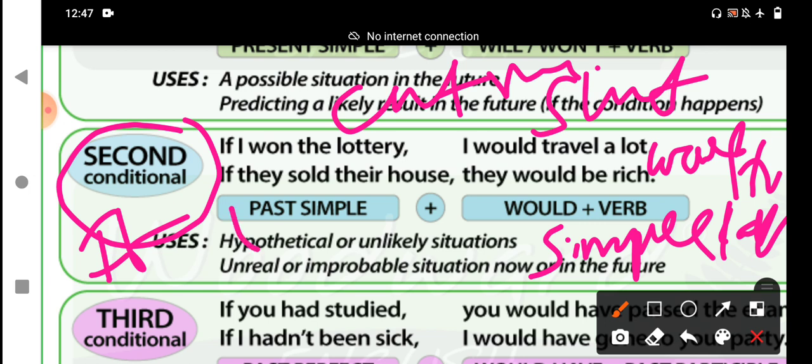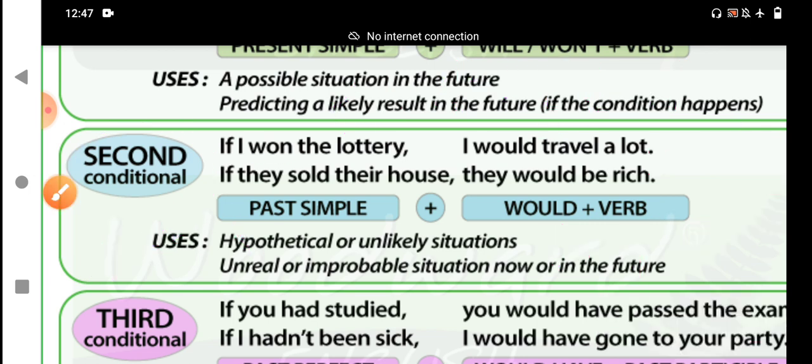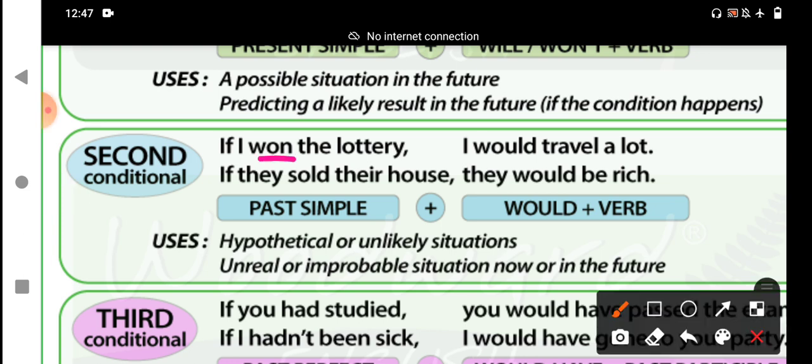In the if clause, for example, I won the lottery. Win, won, which is V2, the past form of win. If I won the lottery, would plus V1, second condition, would plus V1, travel. If I won the lottery, I would travel a lot.